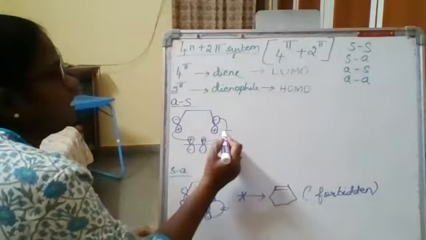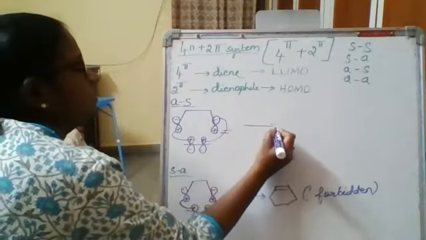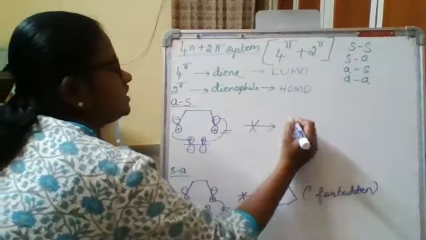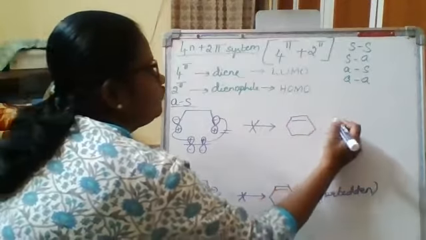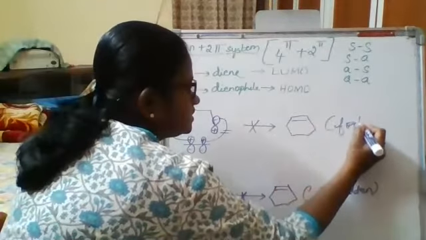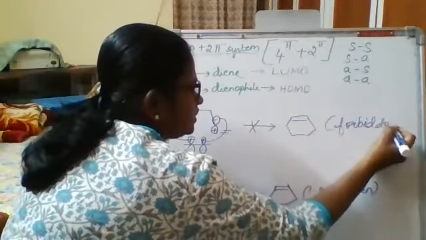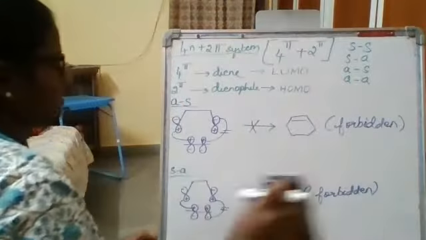So I'm getting an anti-bonding interaction. When you're getting an anti-bonding interaction, there is no formation of your adduct. So when there is no formation of an adduct, this is considered to be a forbidden interaction, right?